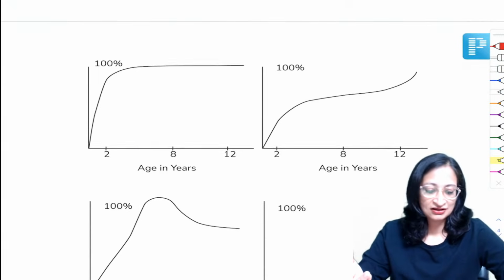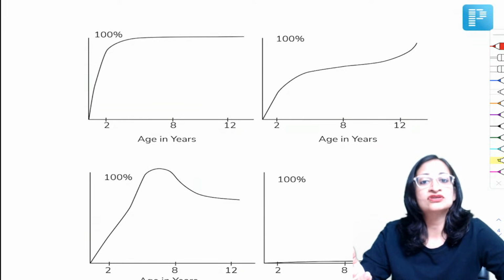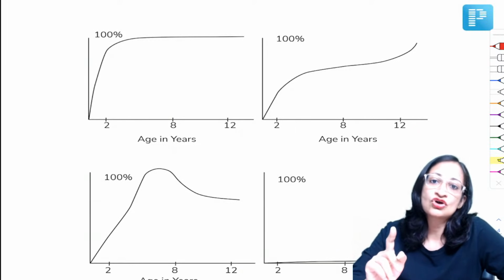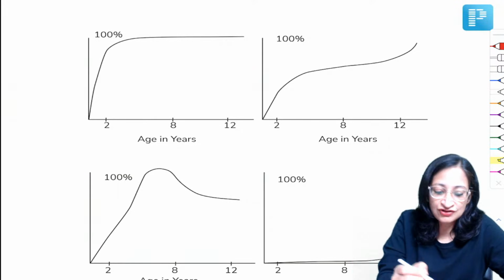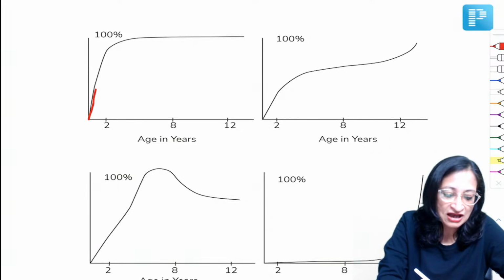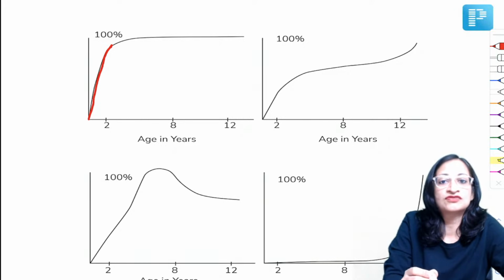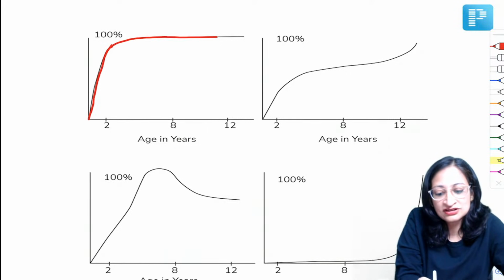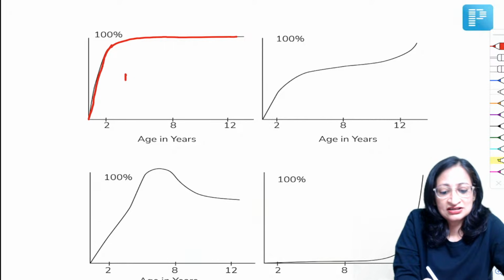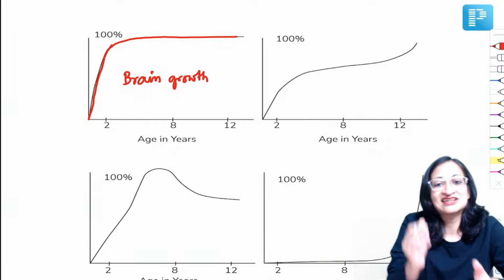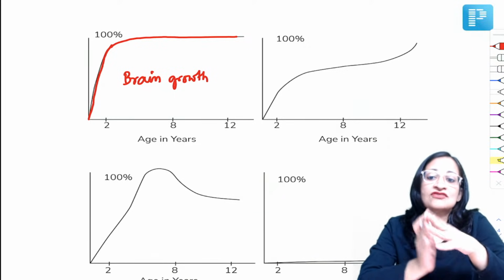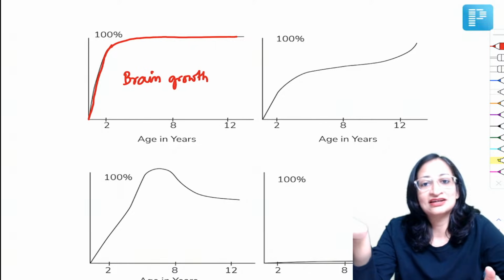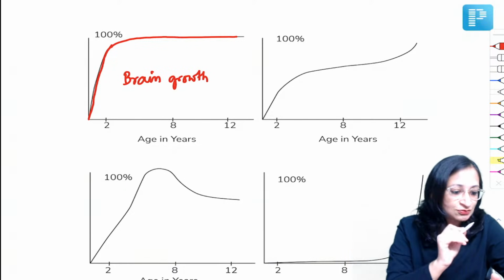So these are some different patterns of growth that we can see. Once you've got the question on gonadal growth, but we can get questions on other types of growth as well. So what does this first chart represent? Here maximum growth happens in the first 2 years of life, and thereafter not much growth is happening. A graph like this signifies brain growth. We know the maximum increase in the size of the head or the brain happens in the first 2 years of life. Thereafter, the rate of growth slows down and does not increase much. Good evening, MedPsycho. Yes, brain, very good.